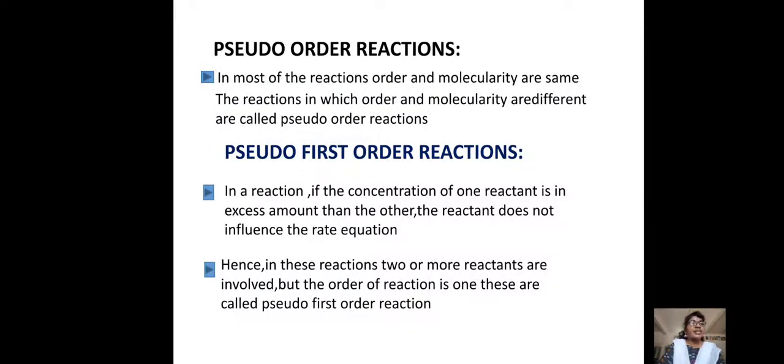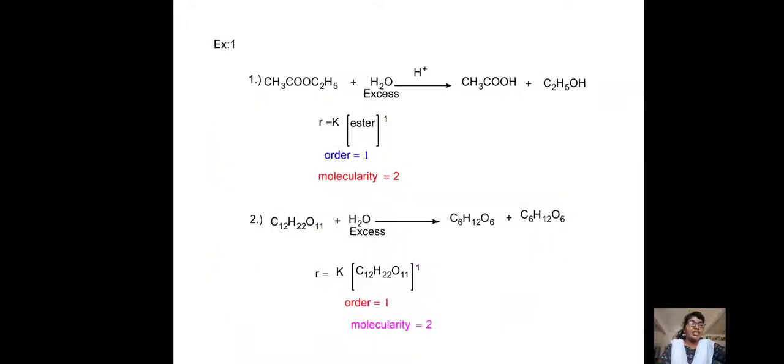What are the examples for pseudo order reaction? Ester upon hydrolysis gives acid and alcohol. See example number 1: ester with water giving acetic acid and ethyl alcohol. Here, water we have taken in excess.